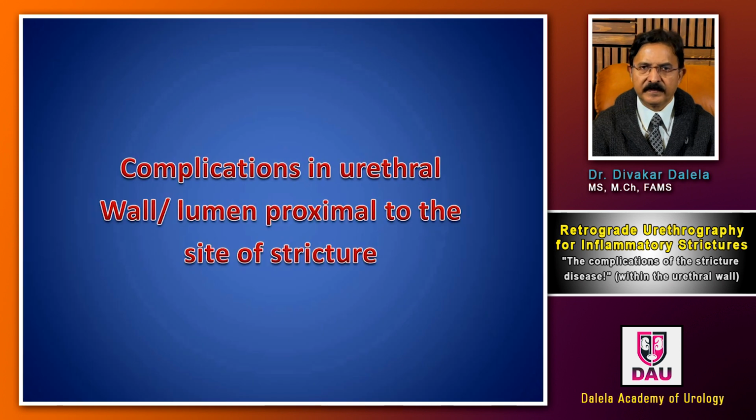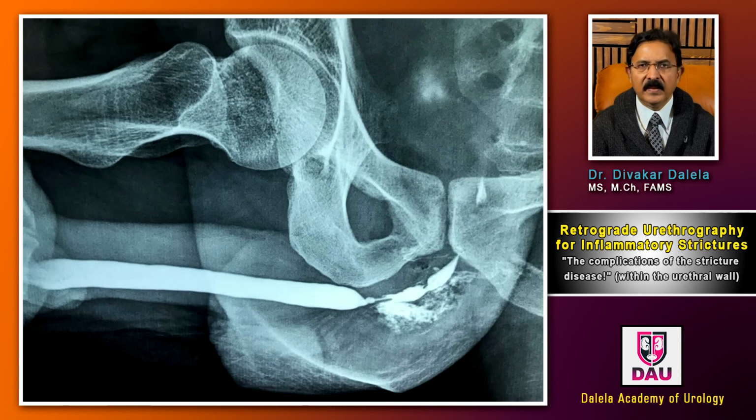Talking about complications in the urethral wall proximal to the stricture, because the patient voids with high pressure, the pressure within the proximal bulbar urethra becomes very high. So in some instances, some urine can extravasate, or some urine can go into the Littre gland ducts, and then it will form a localized extravasation, a small abscess.